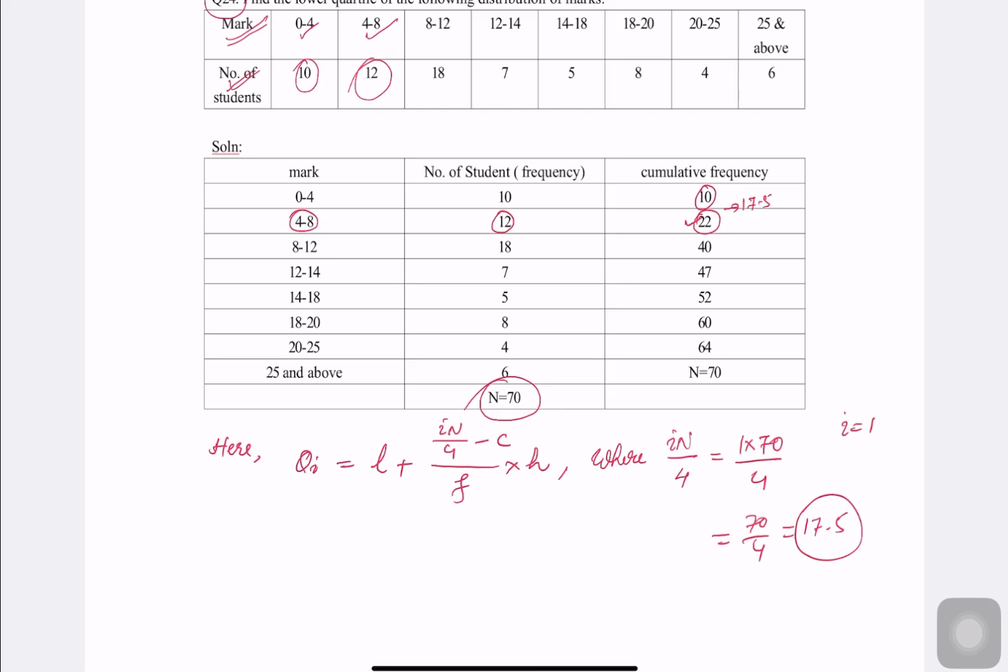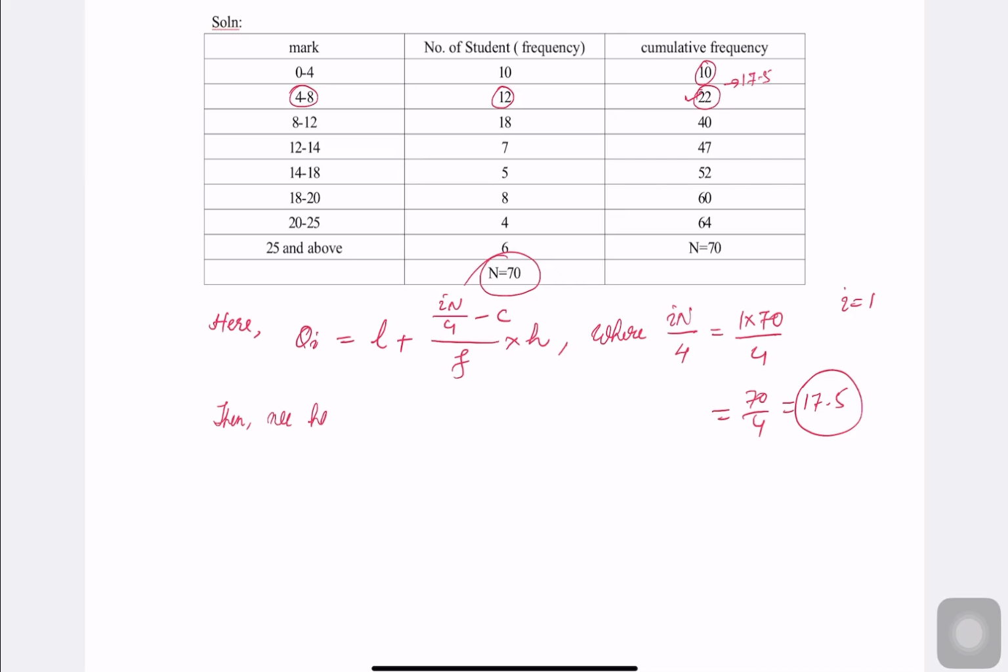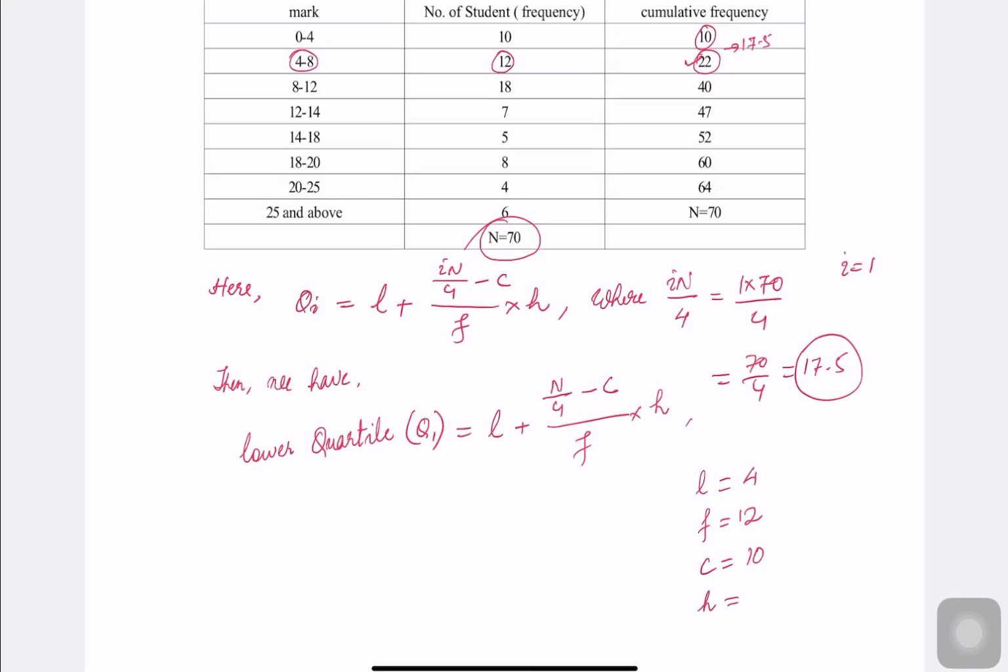Now, how to find out the formulas? Then we have lower quartile. What is the symbol for lower quartile? Q1 is equal to L plus (N by 4 minus C) by F into H. So what are the values? L is equal to the lower class limit, 4. F is equal to 12. C is the cumulative frequency just before the lower quartile class, which is 10. Then what is the height of the class? Height of the class means the difference between the upper class limit and the lower class limit. Upper class limit 8 minus lower class limit 4 is equal to 4. So we have all the values.